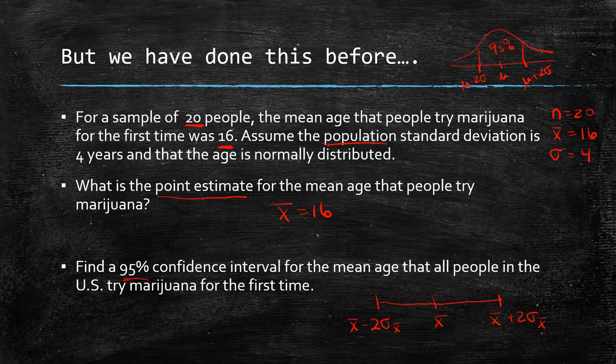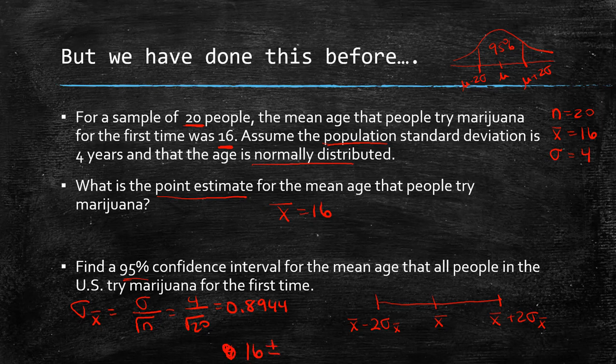To find sigma of x bar, we know that it has to be normally distributed or a large enough sample size. Age is normally distributed. So we know that sigma over the square root of n, sigma in this case is 4, the square root of n, and n is 20. So we take our handy dandy calculators, 4 divided by the square root of 20, and we get 0.8944.